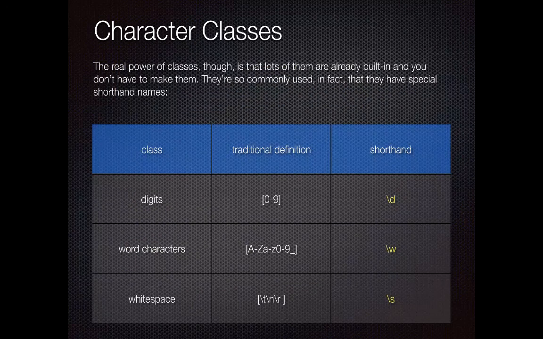All right, here's what I want, because we're going to go back to those dogs and we're going to play with dogs and cats here a little bit. Now, I can create character classes that signify digits, for example, or word characters, other kinds of white space. So digits, we all know 0, 1, 2, 3, 4, 5, 6, 7, 8, 9. And in fact, I can create a character class of digits in regular expressions. And the cool thing about character classes is that character classes recognize sequences. So one traditional way that I could define a class of digits is to say it is all the characters from 0 all the way to 9.